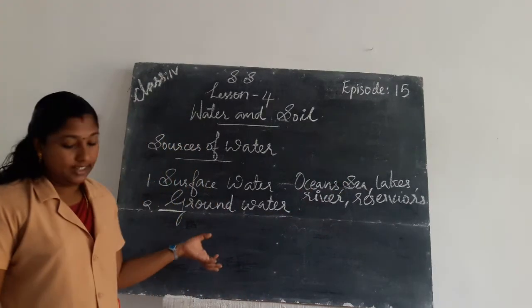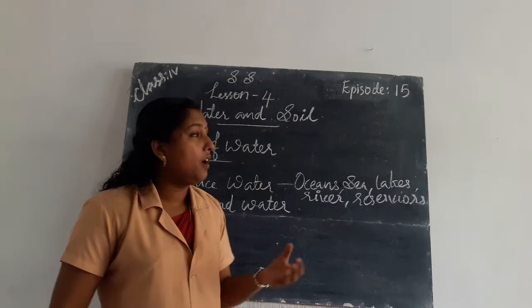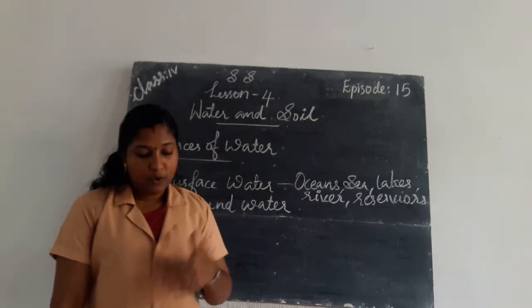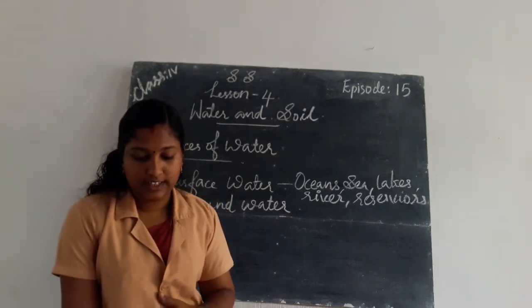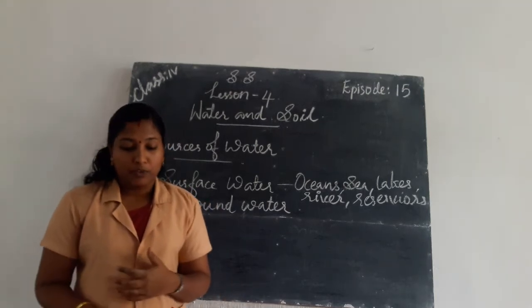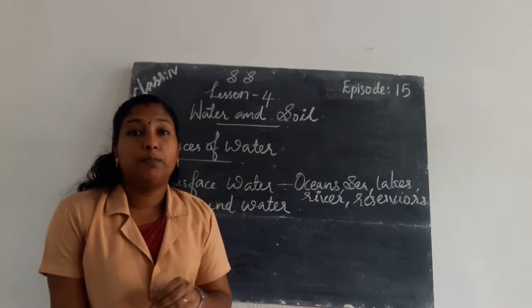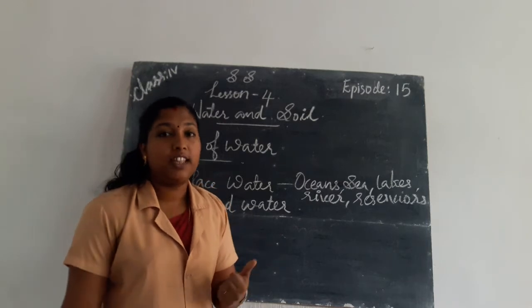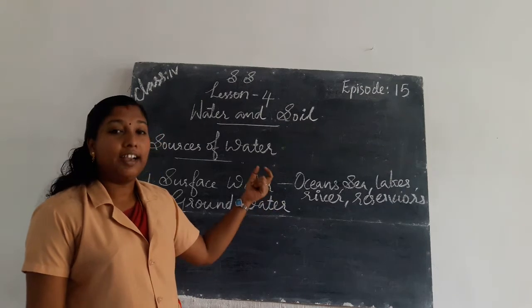Then the groundwater. The groundwater is present under the ground. So the groundwater is nothing but surface water that has seeped into the ground and collected over a rock layer that does not allow the water to seep through. Okay, so where is groundwater present? Yes, groundwater is present under the ground.